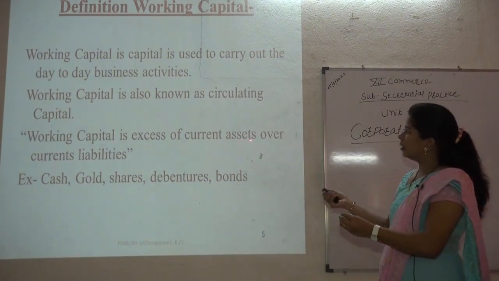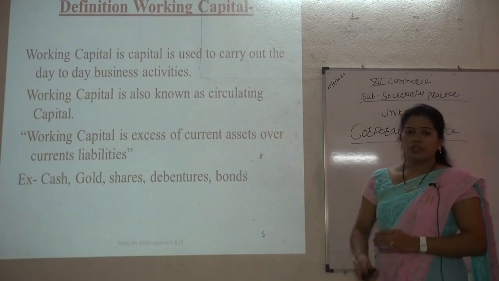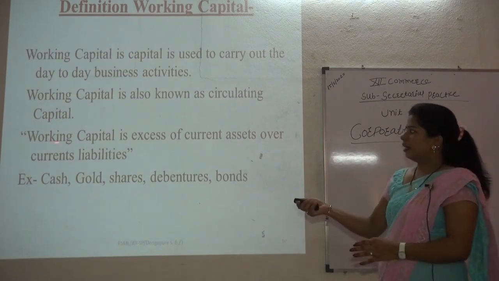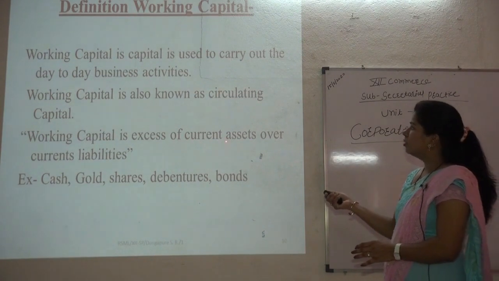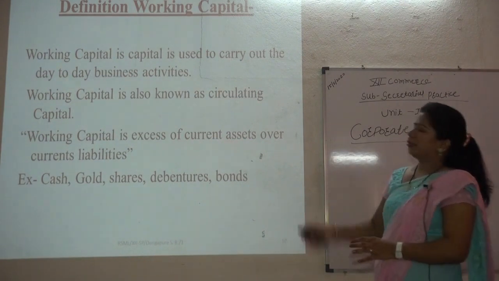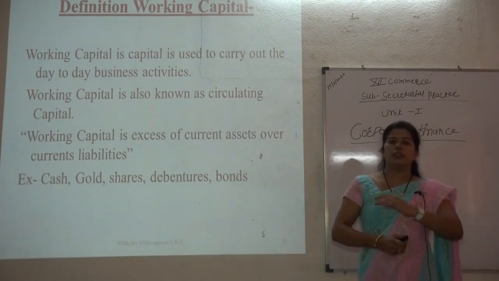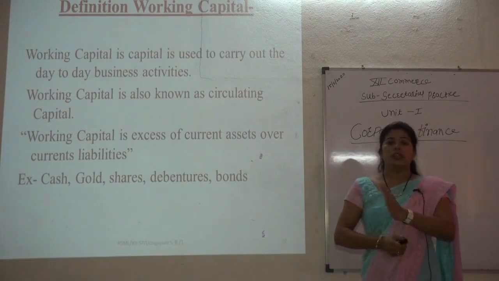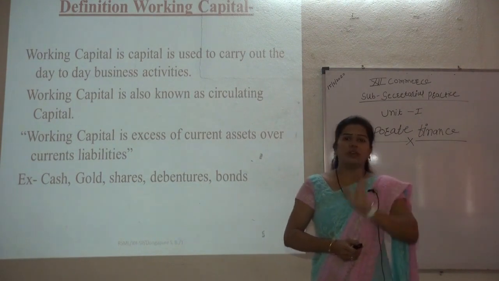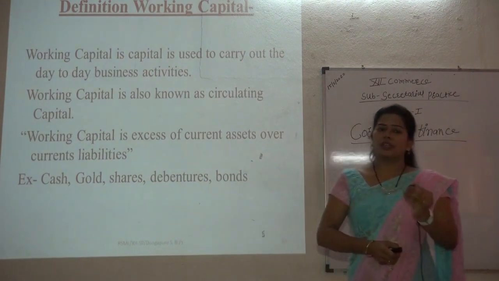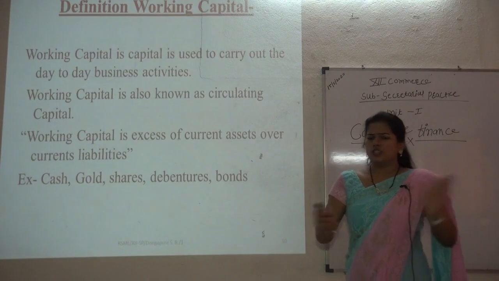Exactly the meaning: when we study working capital, it is nothing but related with the current assets and current liabilities. Some authorities say that working capital is the excess of current assets over current liabilities. In every organization, working capital is related with current assets and current liabilities. Current assets stand for 1 year, and current liabilities are also related with 1 year. So that's why it is a very short term period.